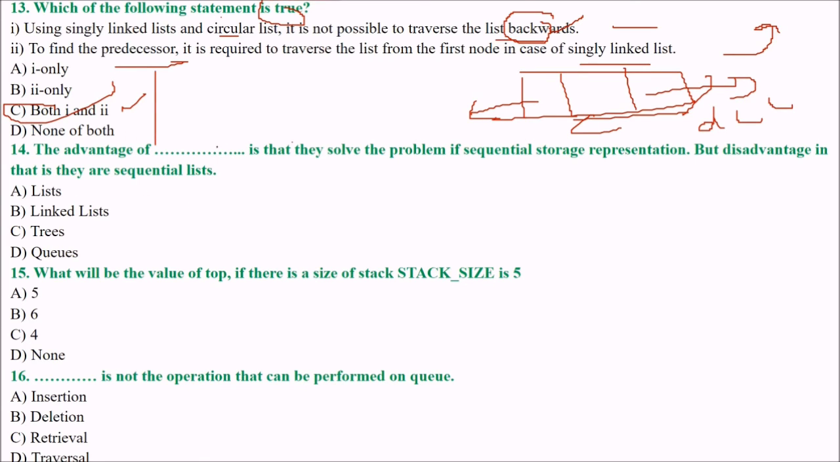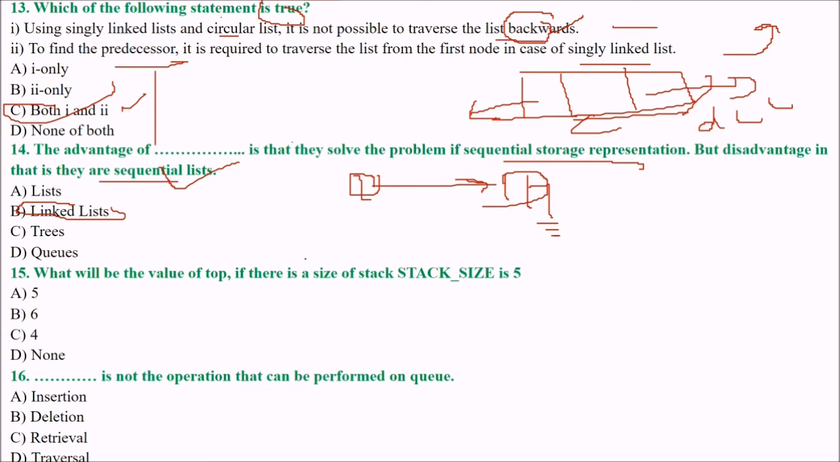Next is, the advantage of dash is that they solve the problem of sequential storage representation, but the disadvantage is that they are sequential lists. The answer, of course, you got it right, is linked list, because in terms of storage, it is logical anywhere. Any node can be anywhere. But in terms of traversal, you have to start from the first node and then you can move to the other node. Okay.